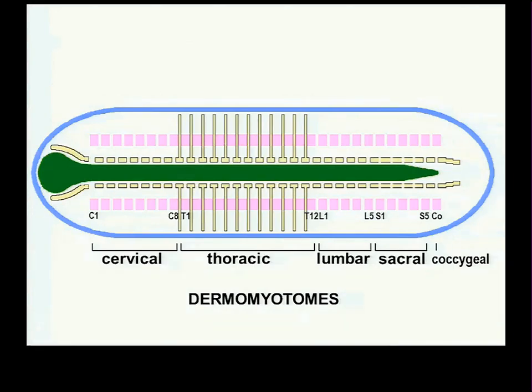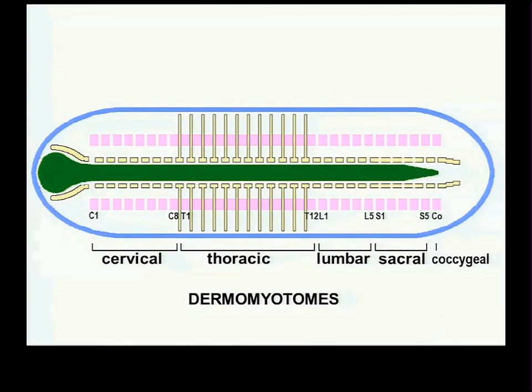After this has happened, there are 8 dermamyotomes sitting cranial to the first rib-bearing vertebra. So if the first rib-bearing vertebra is the first thoracic vertebra, and that's the first rib, and that marks when the chest starts, when the thorax starts, then you've got 8 dermamyotomes sitting cranial to the chest, which are in the neck. So you have 8 cervical dermamyotomes. Now, this is obviously the first dermamyotome in the chest, so that's T1, 2, 3, 4, 5, 6, 7, 8,